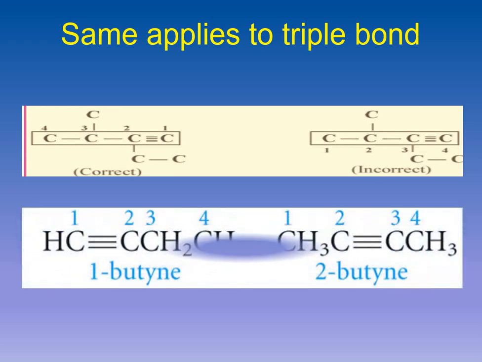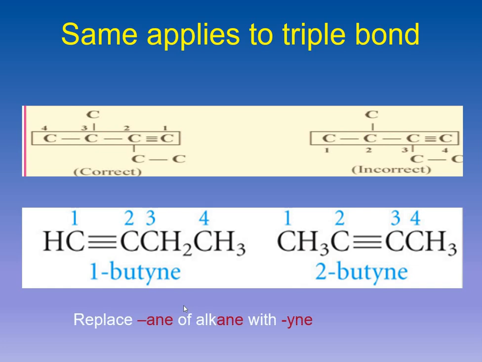Some examples are being shown to you. This is a compound having a triple bond at position number 1, and this is a compound having a triple bond at position number 2. So they can be named as 1-butyne and 2-butyne. Again, when we are going to name alkynes, we are going to replace the ane of the alkane by yne. So butane would become butyne, hexane would become hexyne, heptane would become heptyne, and so on.